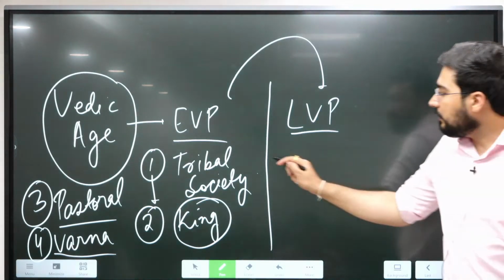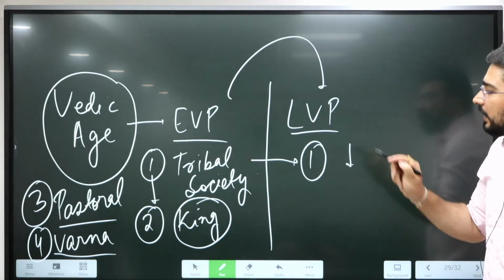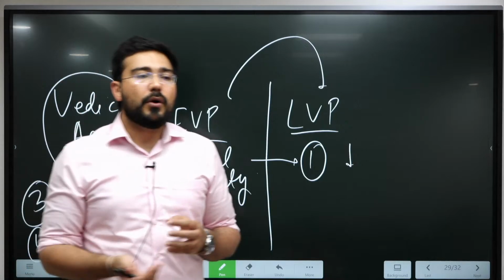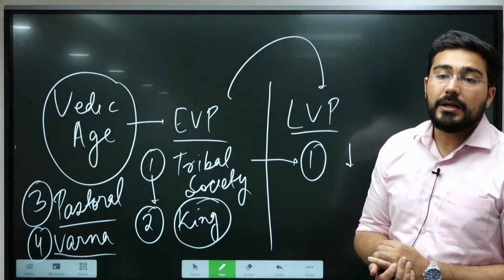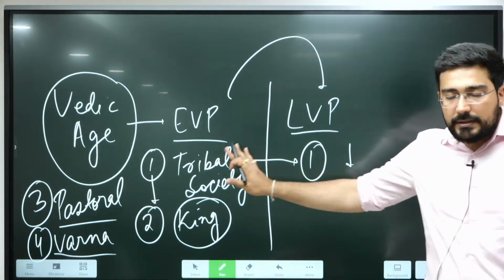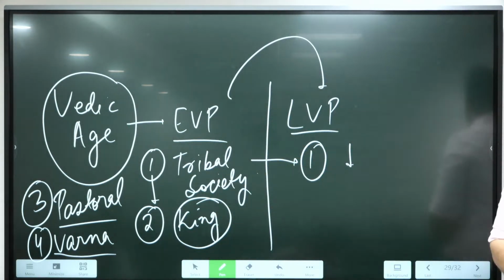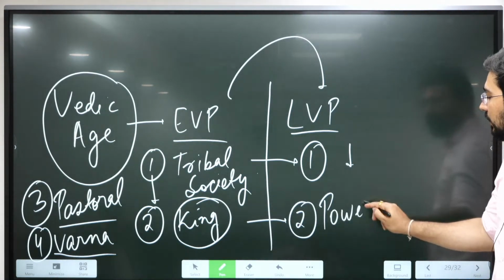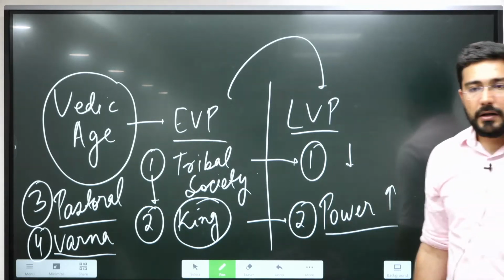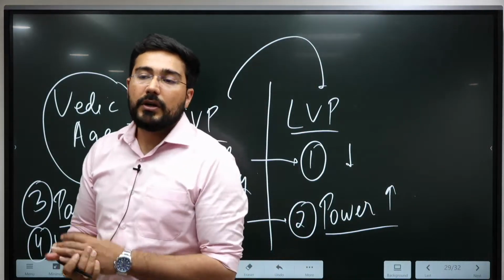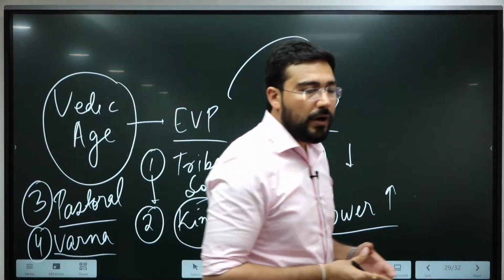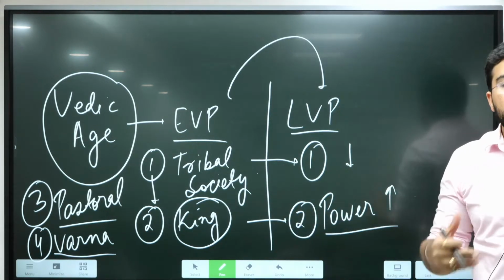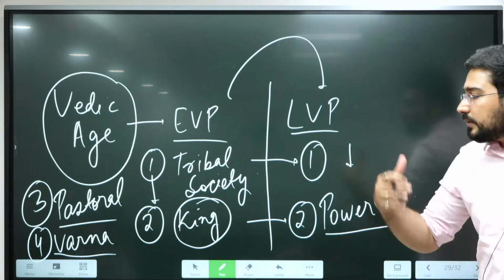Okay, so what happened? First of all, we see the decline of tribal characteristics, because as all of you know, with the period of time, there are always going to be elite people and there are always going to be commoner people. The differentiation is less in tribal, but it started declining from later Vedic period onwards. The power of the king increased immensely. Kings started performing various kinds of rituals, Ashwamedha sacrifice, Vajapaya, Rajasuya, different kinds of sacrifices were done by the king for increasing his own power, for reducing competition.